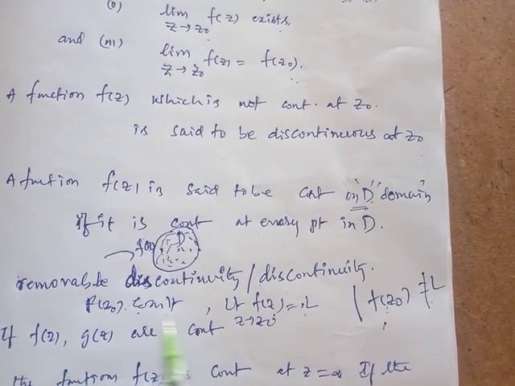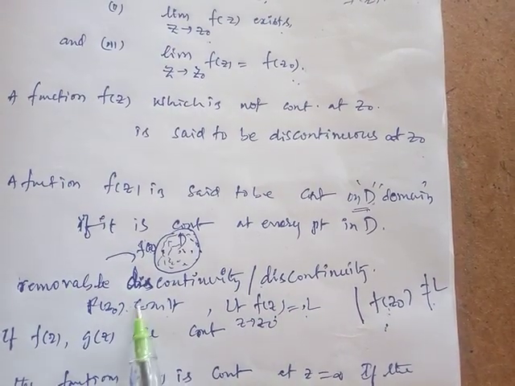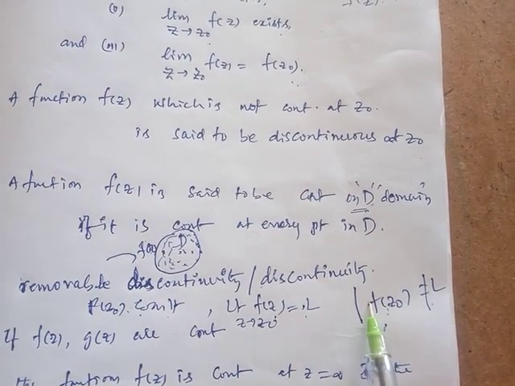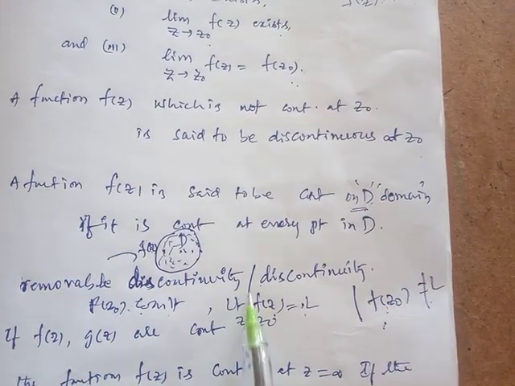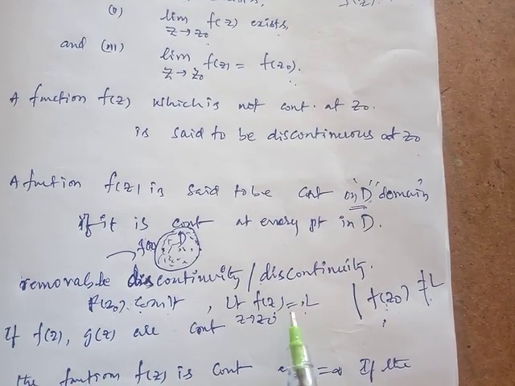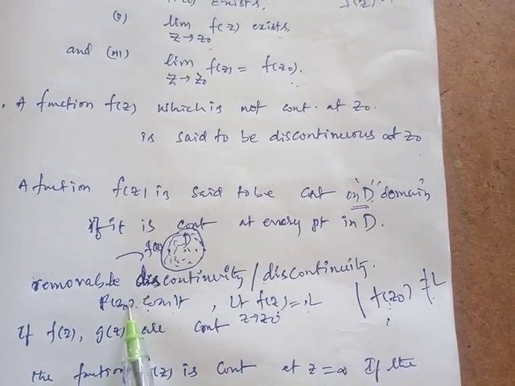Continuity requires the limit to equal the functional value, so we replace the functional value by the limit L. In this case, f of z naught is equal to L. That means the limit as z tends to z naught of f of z equals f of z naught. In this case, the function is continuous, since we have redefined it.